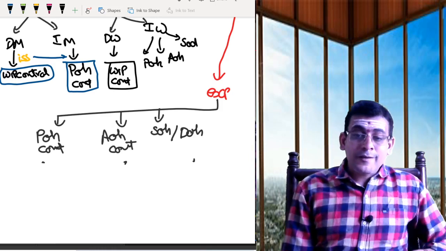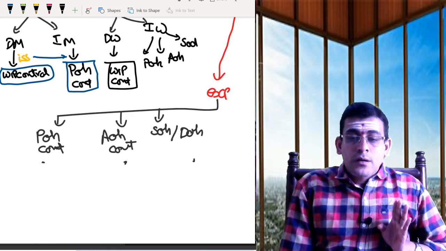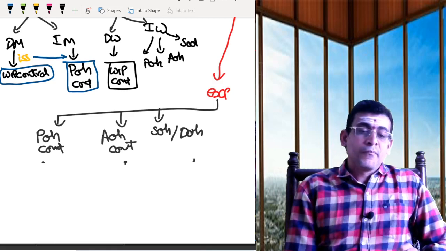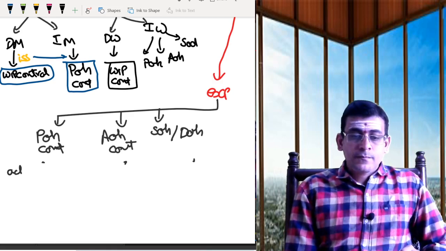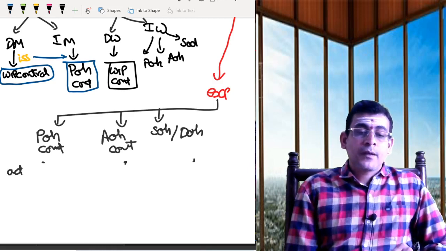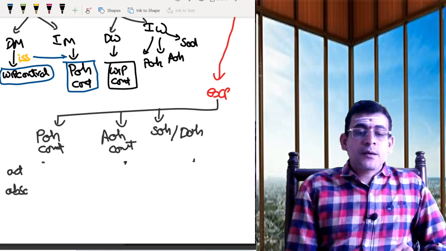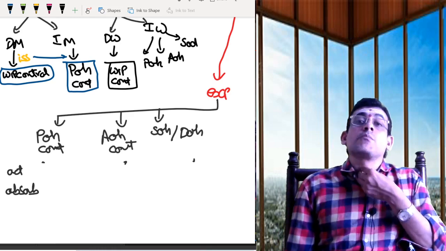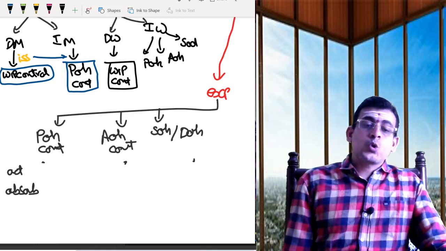Now, when we focus on expenses, two things I should know. One is actual, and the other is absorbed.